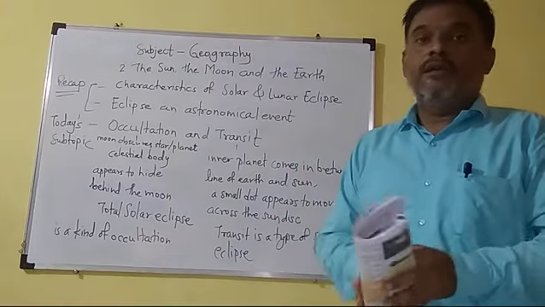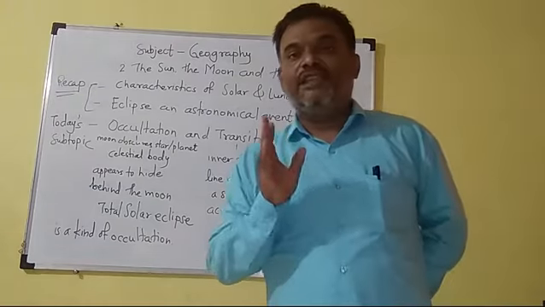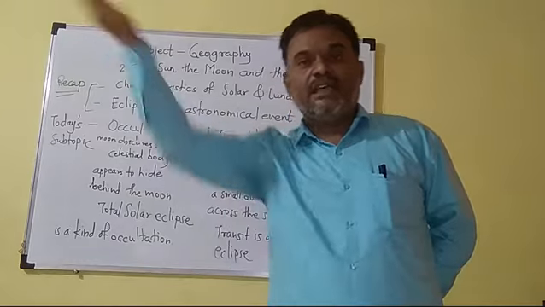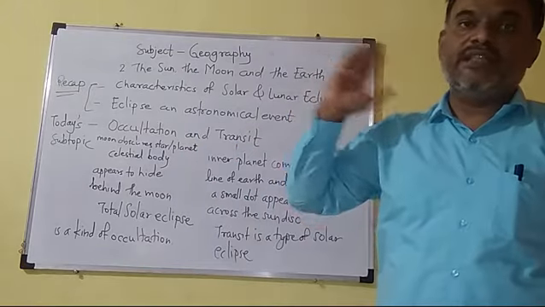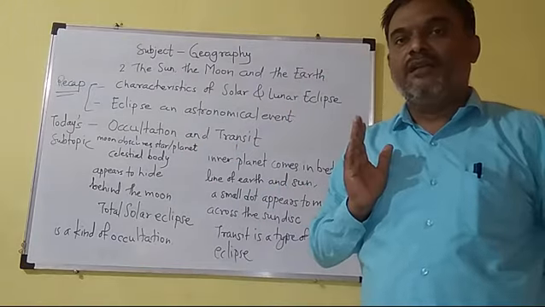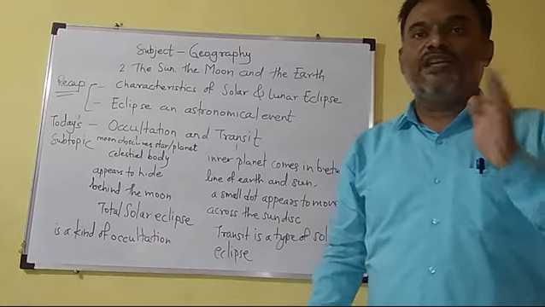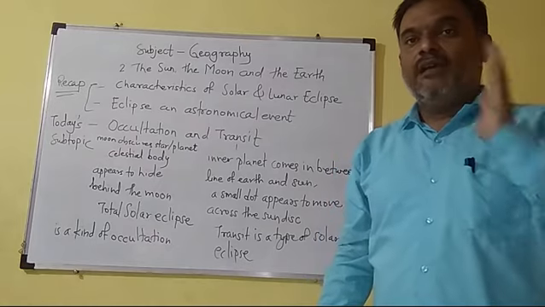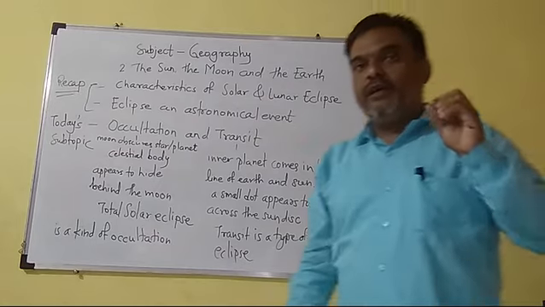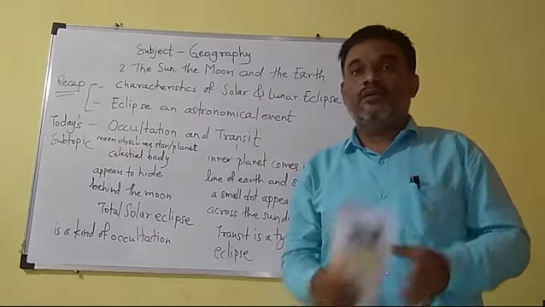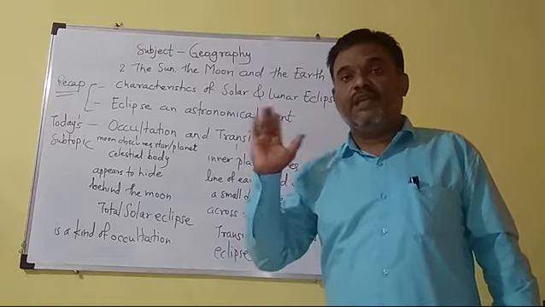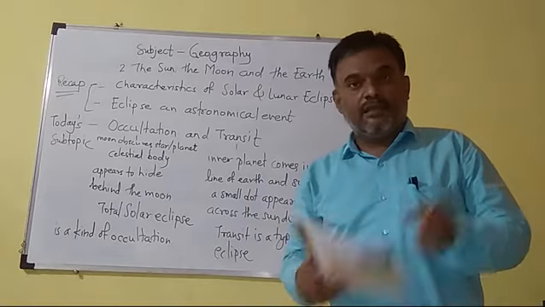Now, another point is that during the time period of eclipses, the behavior of the birds and animals is unusual. They give unusual responses toward the occasion of eclipses. Particularly on solar eclipses, there is sudden darkness.